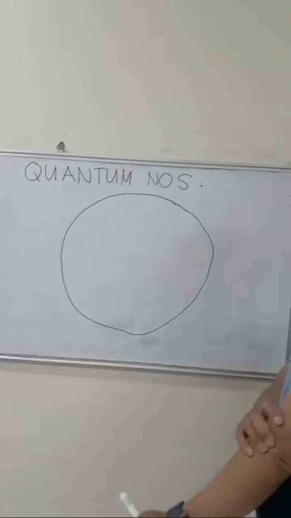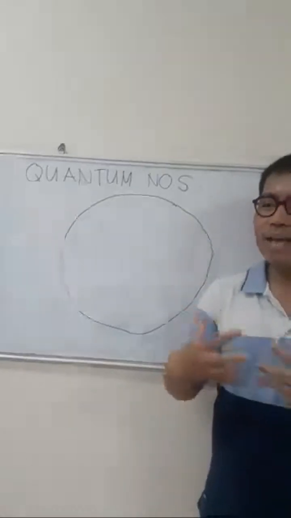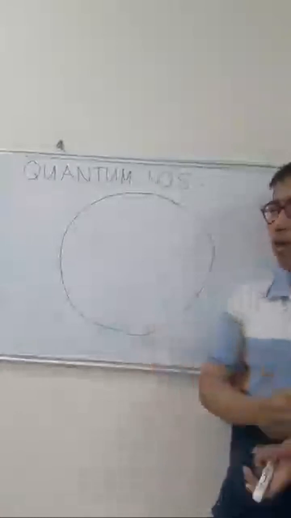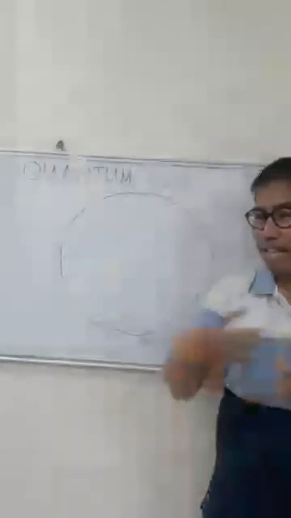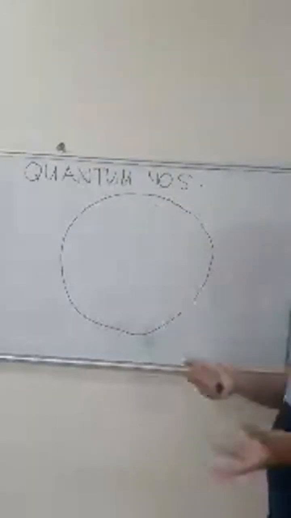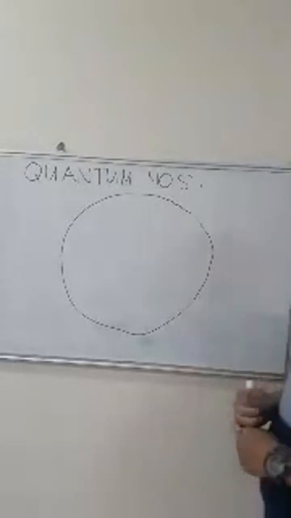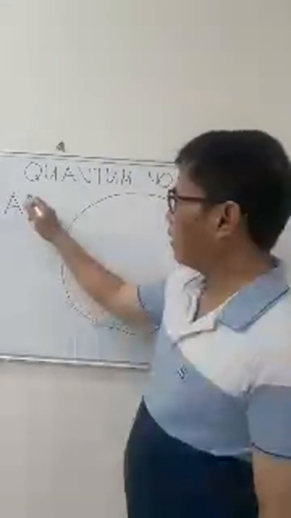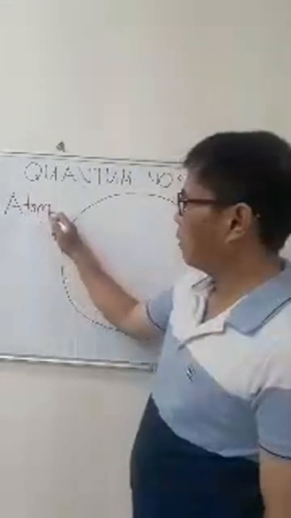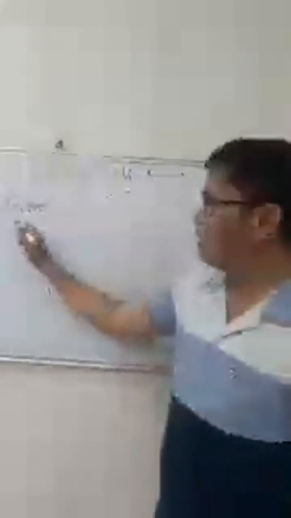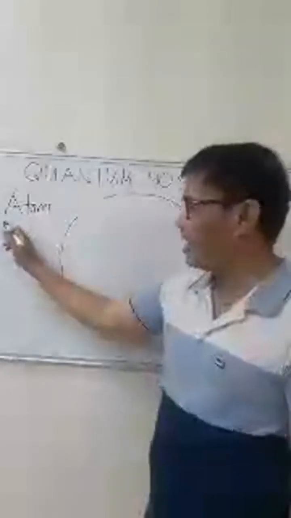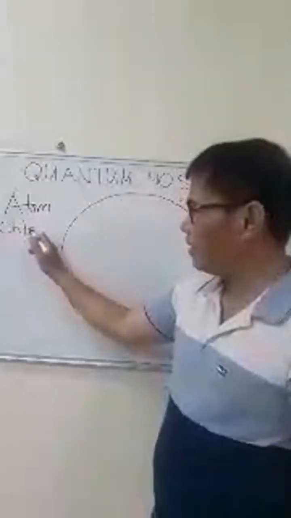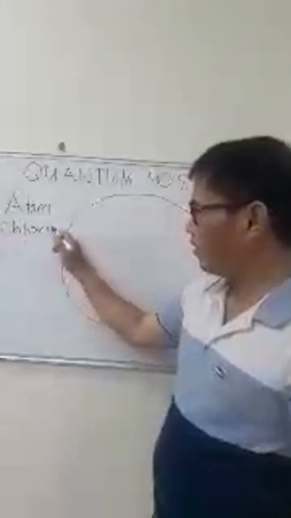Again, an element is composed of atoms fixed in a particular ratio or proportion. For example, we have the atom here. Let us say this is an atom of chlorine.